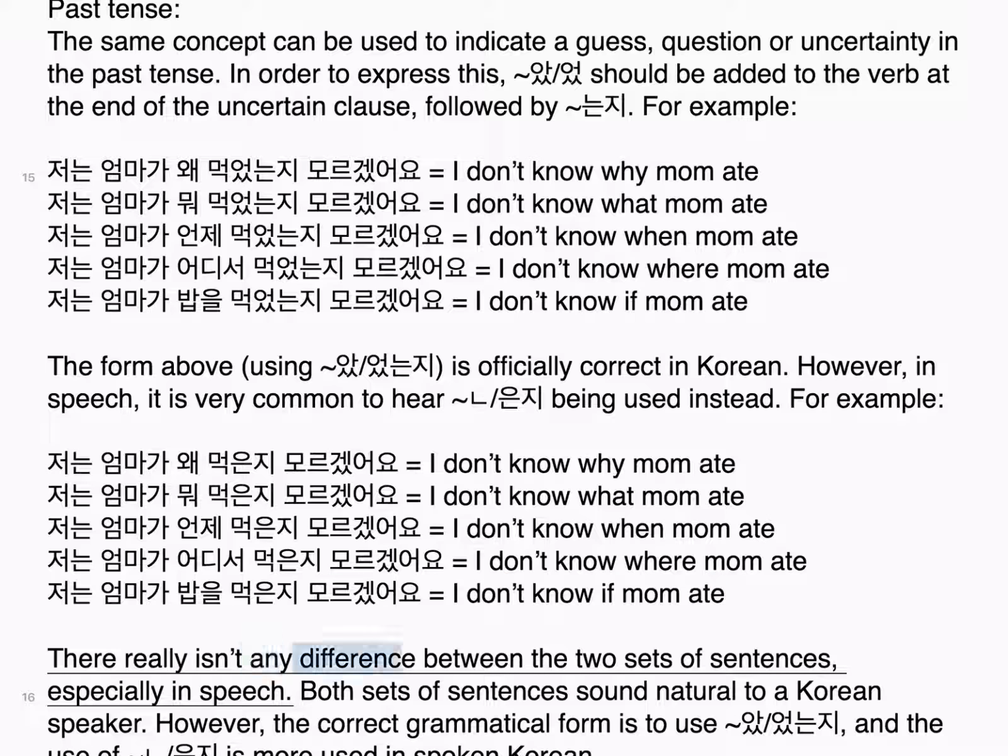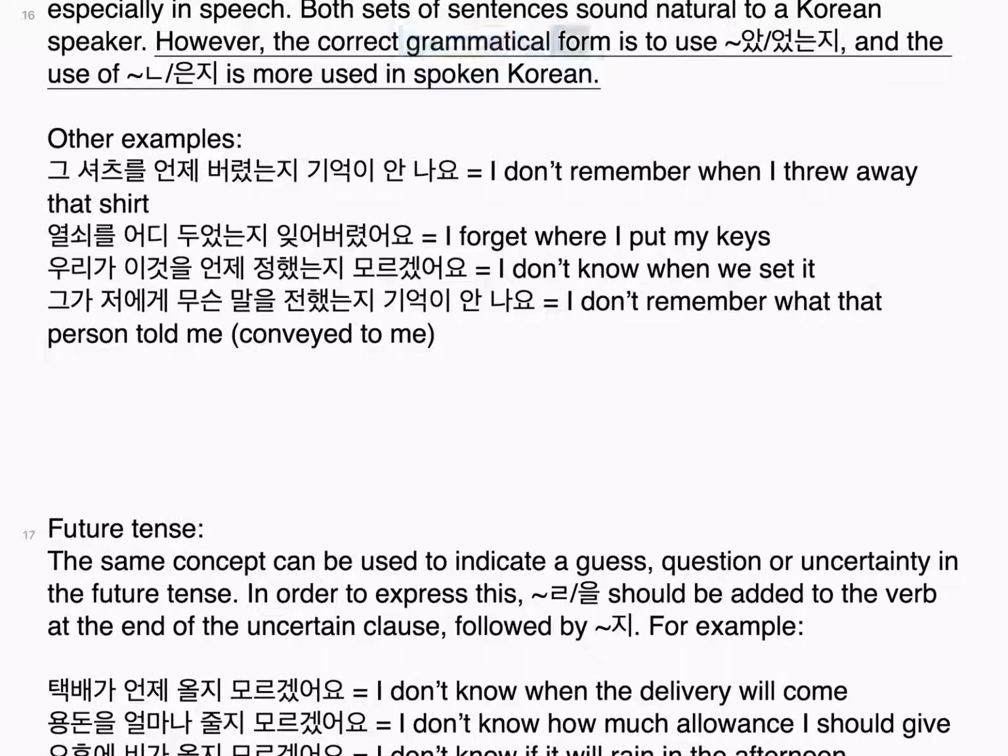There really isn't any difference between the two sets of sentences, especially in speech. Both sets of sentences sound natural to a Korean speaker. However, the correct grammatical form is to use 었는지, and the use of ㄴ지 is more used in spoken Korean.